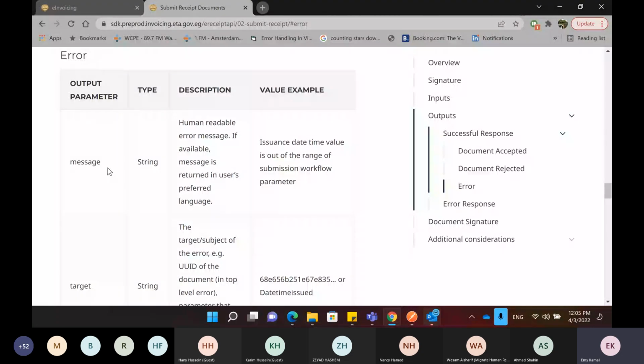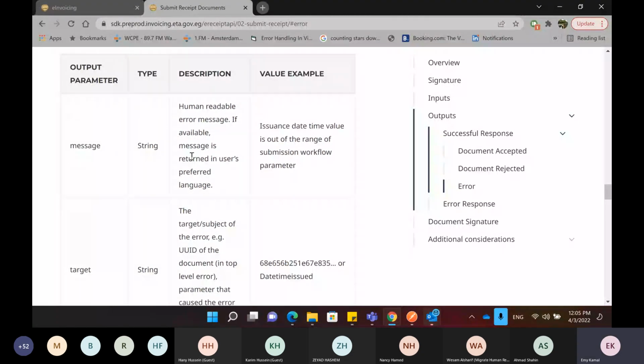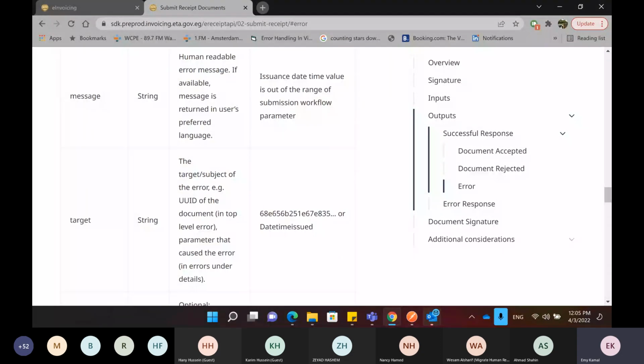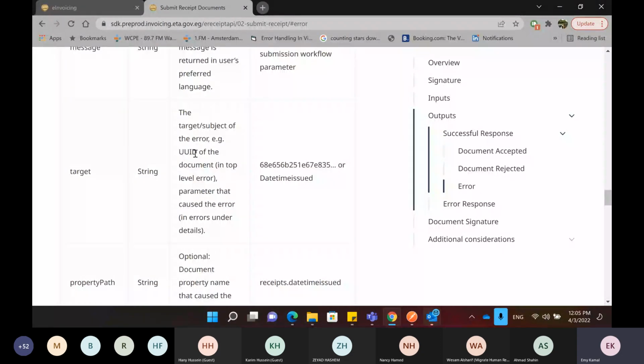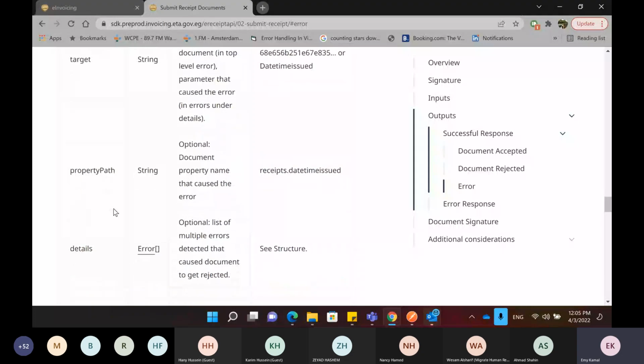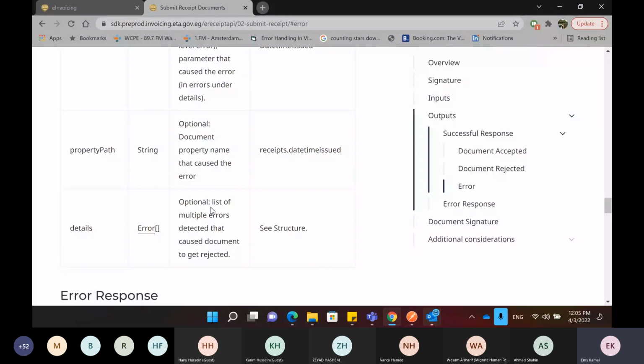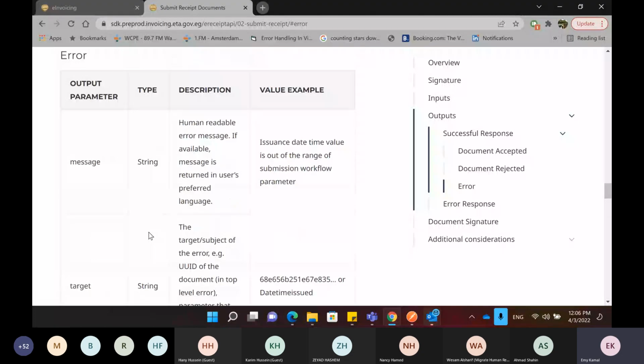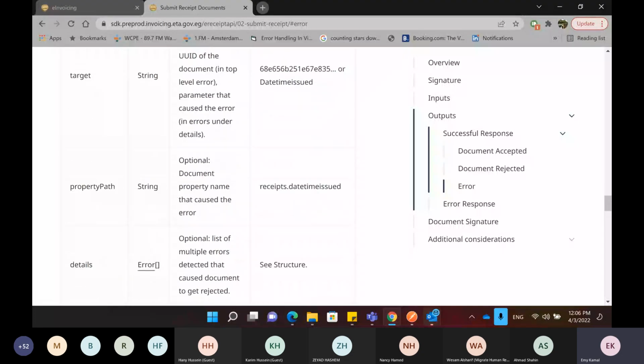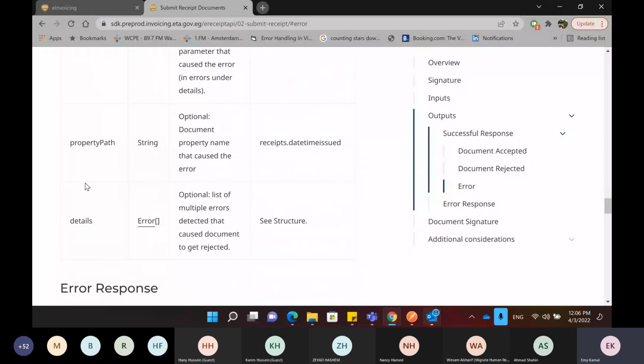And in the error itself, you will find a message explaining to you why this error happened, the target of the error, what caused the error, property path, the path, and more details, which could be a list of multiple errors that were detected, and maybe not just one error. It's going to be the same structure, but just specifying that within a rejected receipt or document, you can have multiple errors, not just one error.